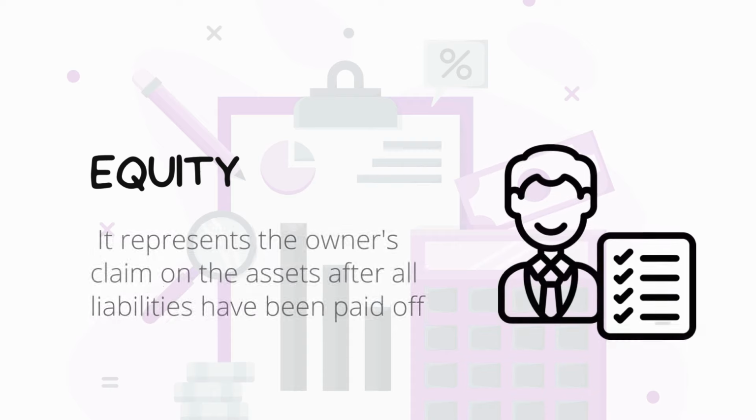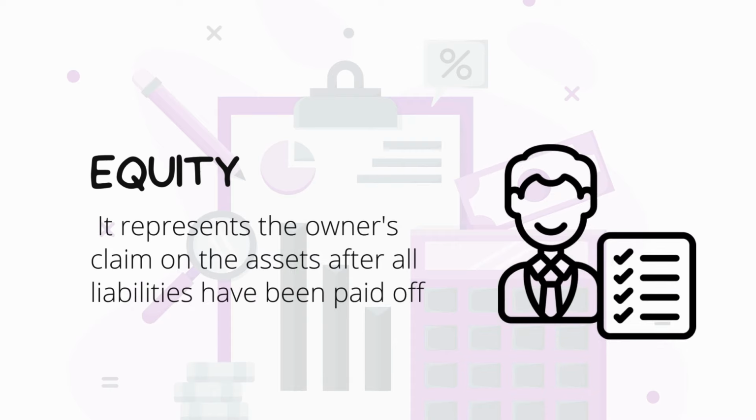Finally, we have equity. Equity represents the owner's claim on the assets after all liabilities have been paid off. It is essentially what's left for the owners after all debts have been settled. Equity includes items like common stock, money invested by the owners, retained earnings, profits kept in the business, and other reserves. Equity represents the value that would be returned to a company's shareholders if all the assets were liquidated and all of the company's debts were paid off. Equity is the net worth of the company.